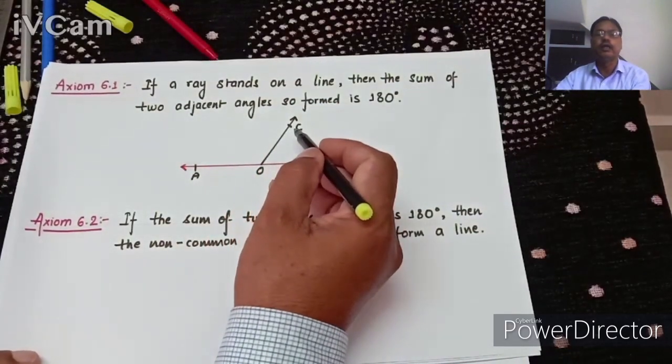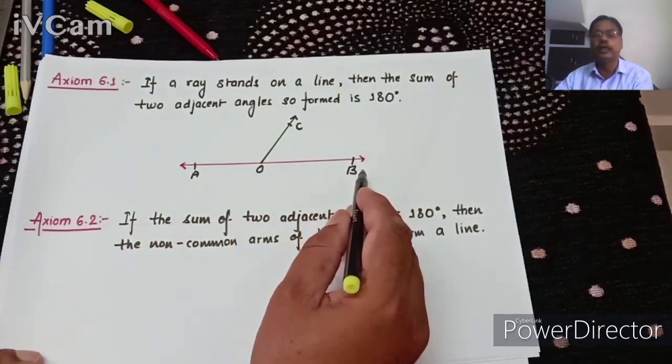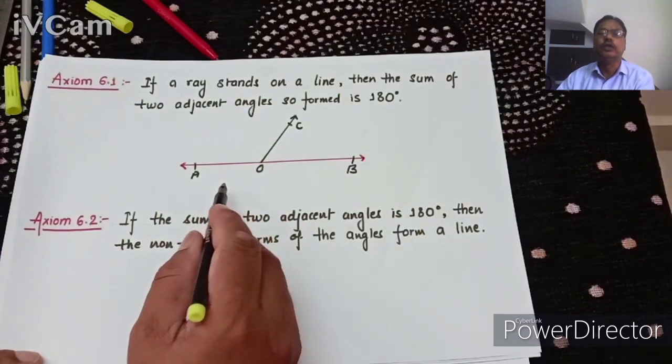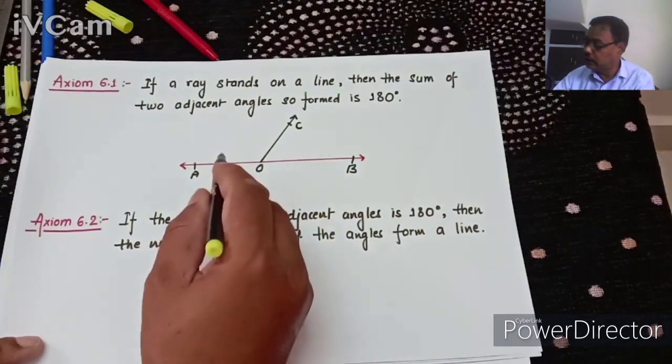OC is a ray standing on this line AOB. So then the sum of the adjacent angles, these are the adjacent angles.